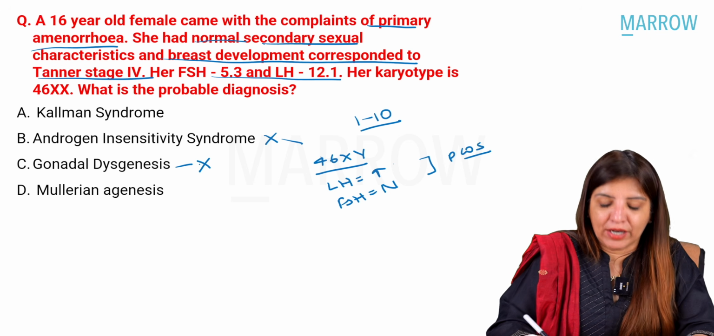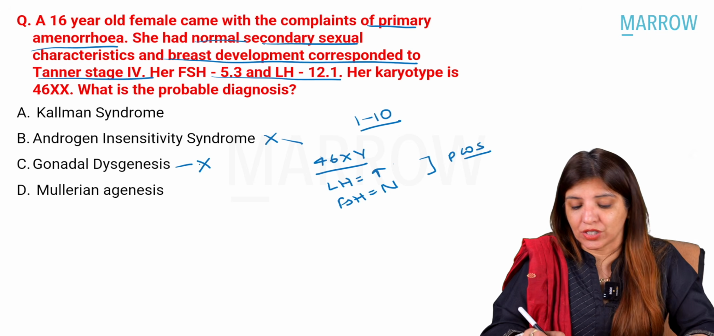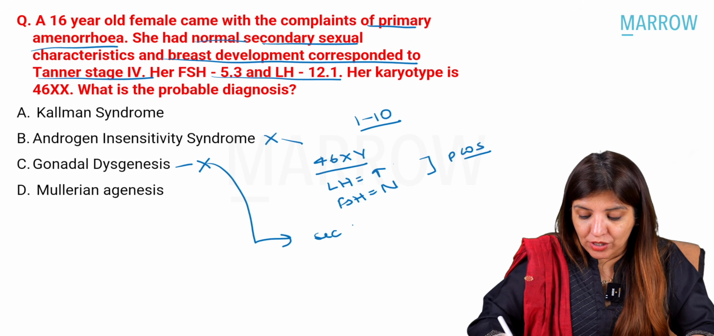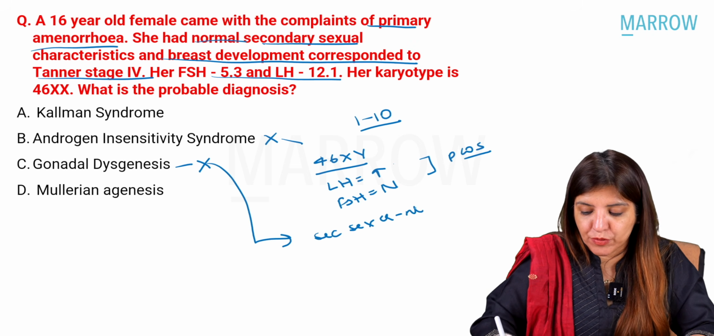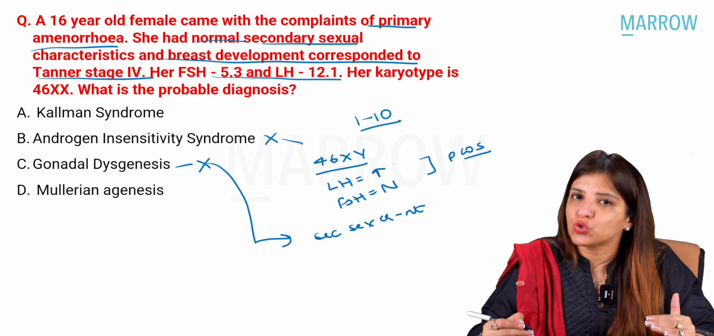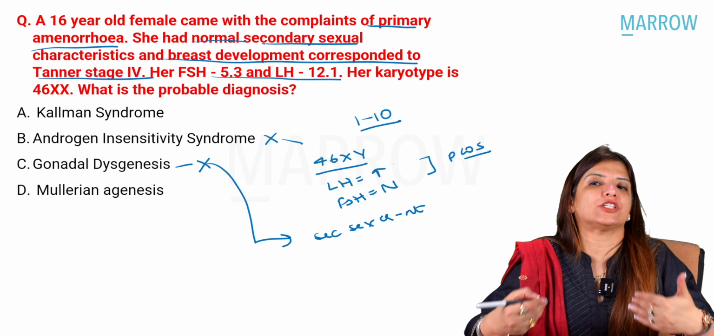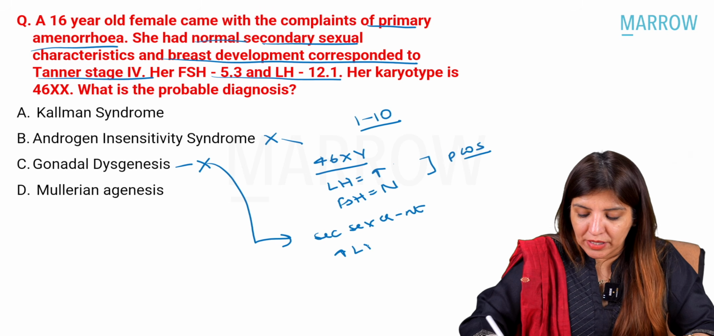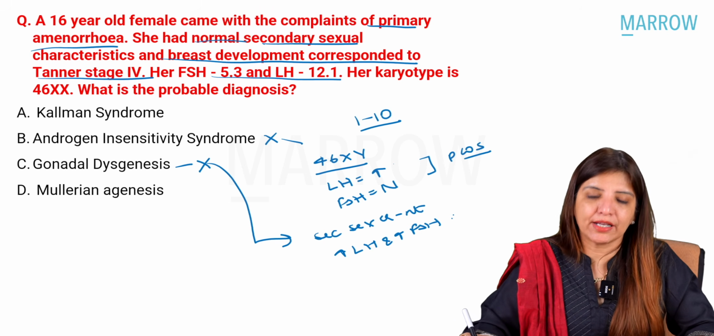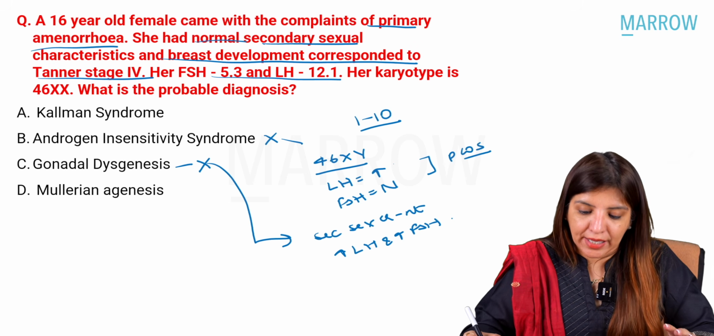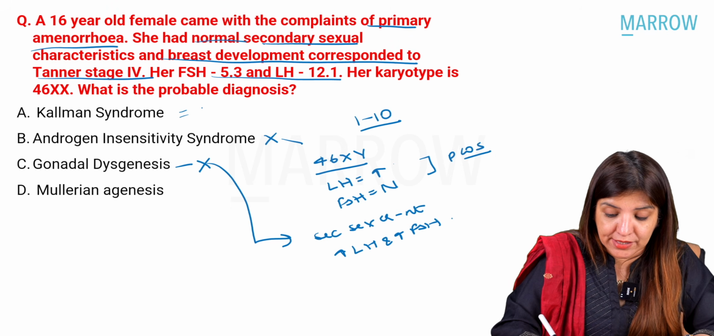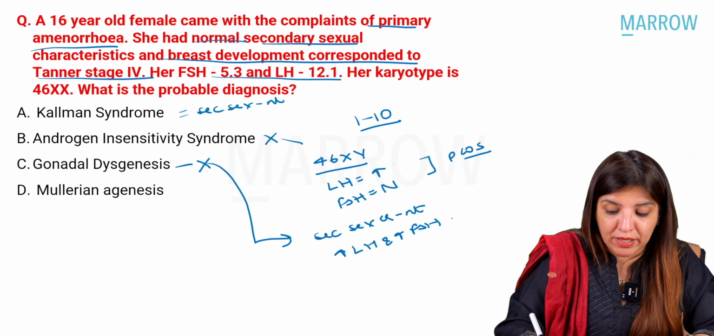Now, can it be gonadal dysgenesis? No, it cannot be gonadal dysgenesis. Why? Because in gonadal dysgenesis, number 1, secondary sexual characteristics would be absent because the gonads are not functioning. That is why estrogen is low. And if estrogen is low, the negative feedback on LH and FSH would be gone. So there will be increased LH and increased FSH. Right? Then what about Kallmann syndrome? In Kallmann syndrome, what are you going to get? Again, secondary sexual characteristics would be absent.